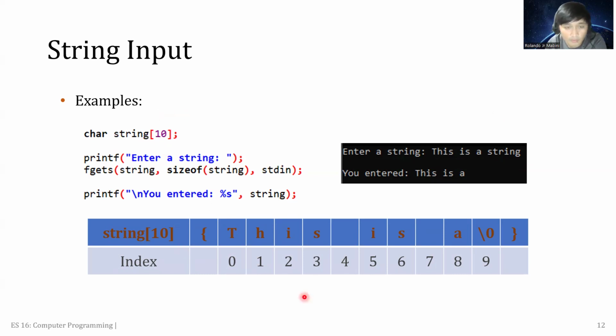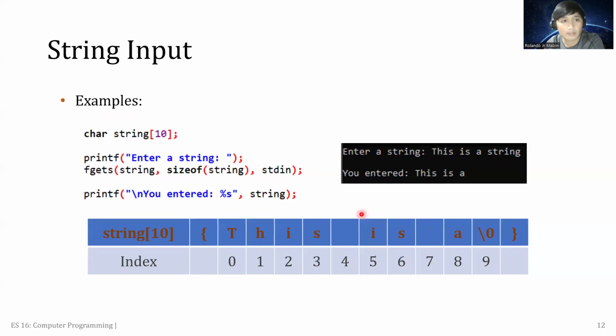If we count, the 10th value is the null terminator, so the output is limited by the size that we have set here.